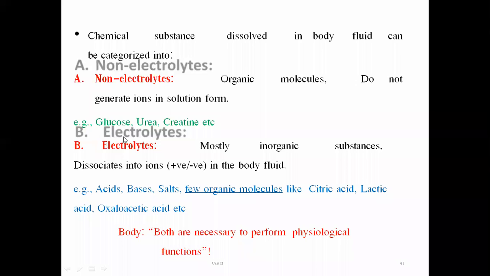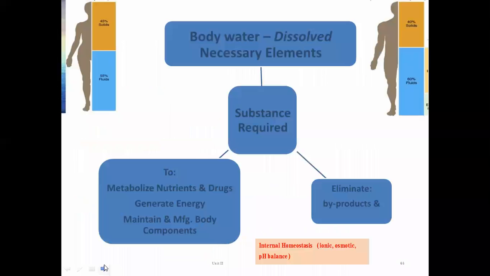So the solutes in the body fluid of either male or female or anybody are categorized into two types, non-electrolyte and electrolyte. Non-electrolytes are those which do not generate any ions in the solution, and electrolytes are those which generate positively and negatively charged ions in the solution. But combined, both are required to perform all the physiological functions of our body.